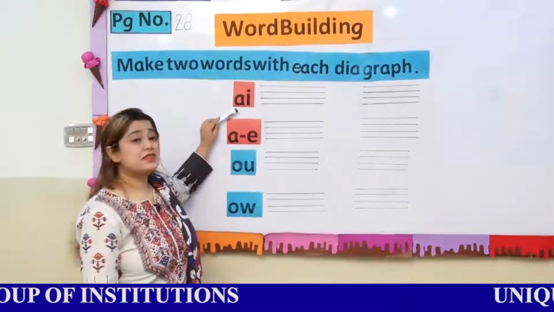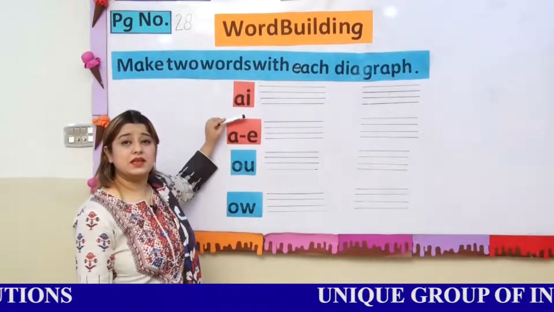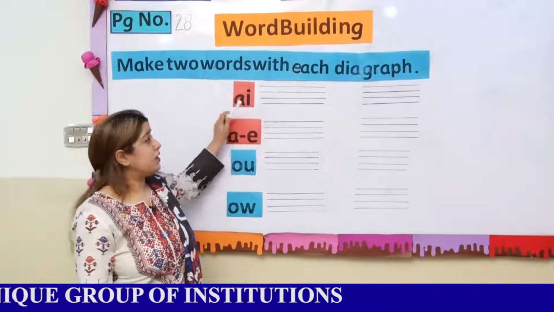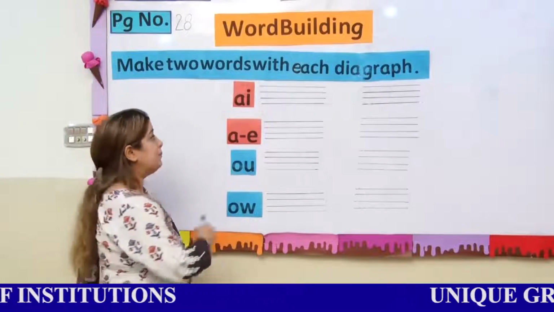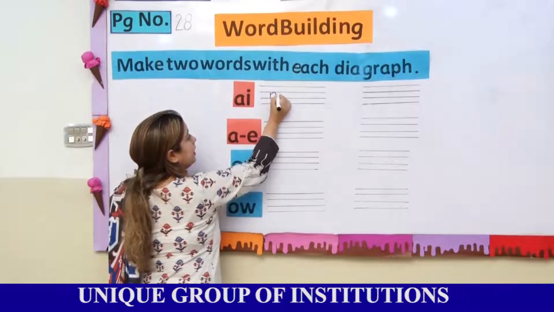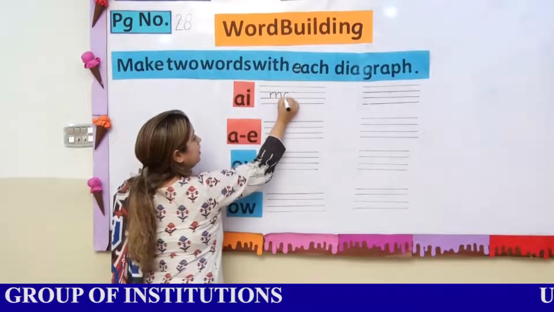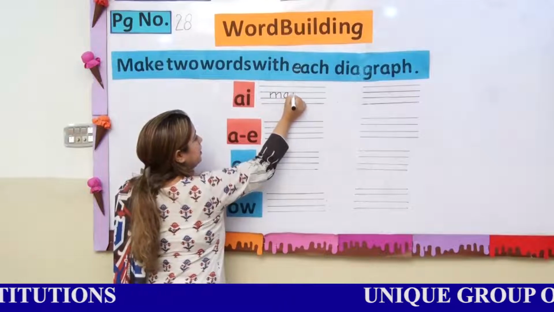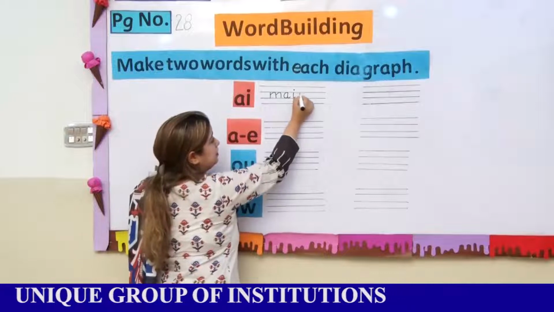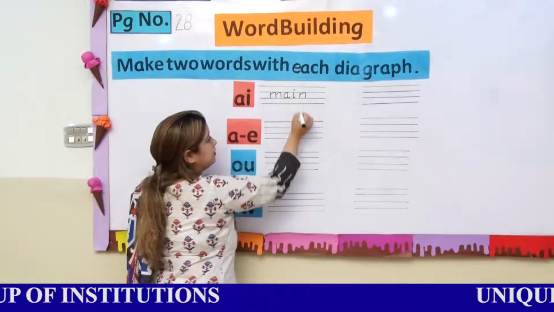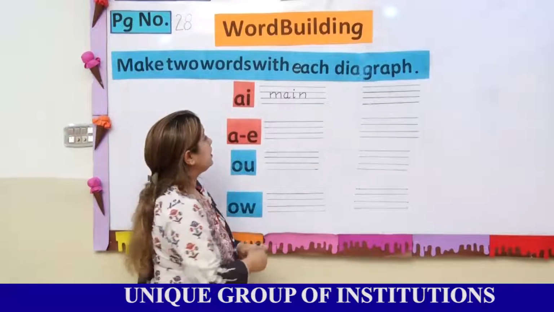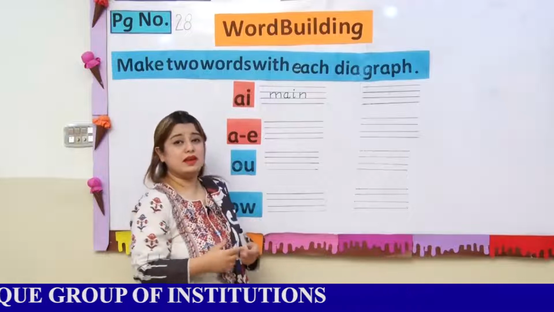The first digraph is AI. When A and I combine, it gives the sound of A. You can write new words over here like main. Main. Main. Gain. You can write gain.